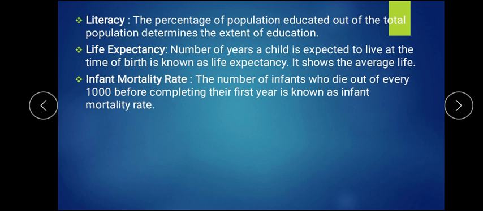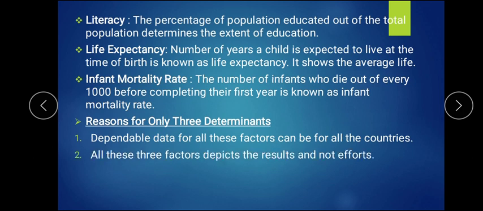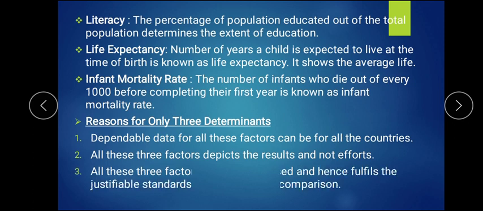Why are only these 3 factors taken? Let us know the reason. First, they are dependable data. They are dependable data of these factors for all countries. Every country has all these factors, and that dependable data helps us. Second, it directly gives us the output, which does not show any efforts. Thirdly, these are output based, and hence can justify the standard of living of people and help to compare one country to another. So that's why these 3 data are taken in PQLI.